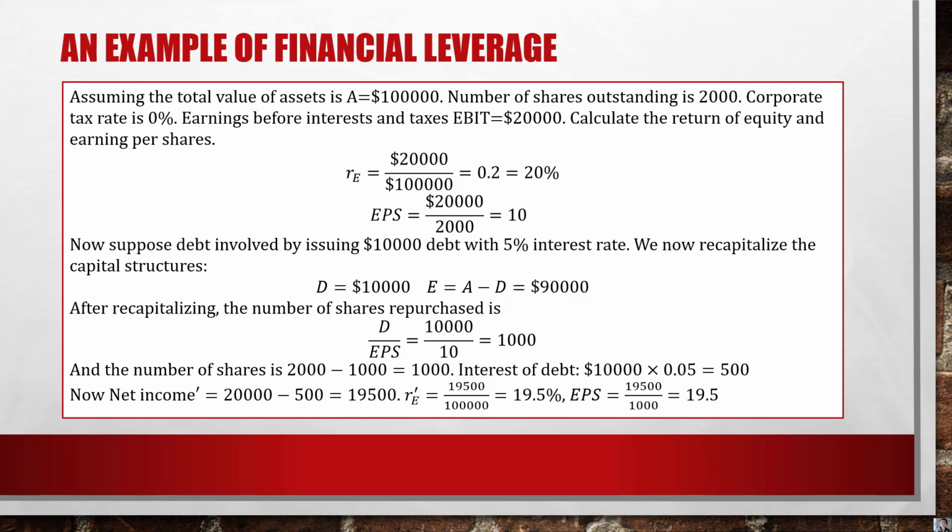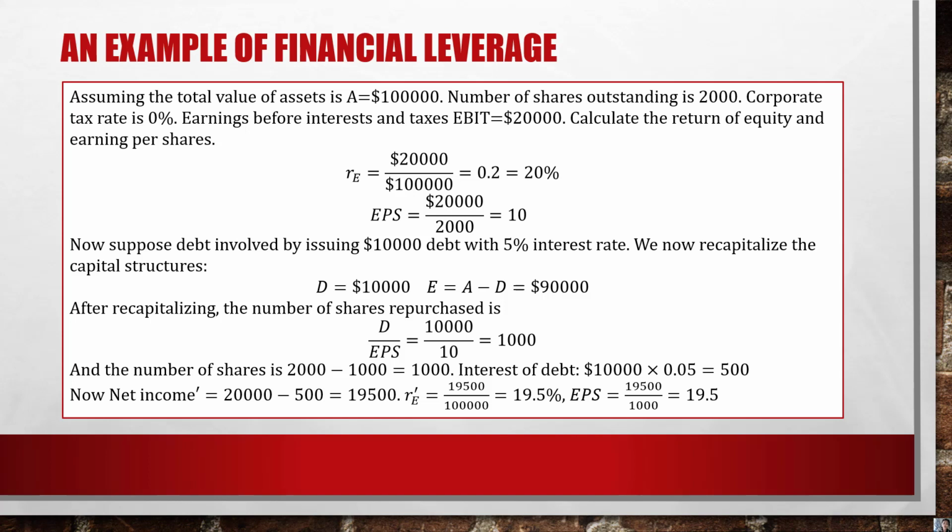Now we are going to modify the situation a little bit. We assume that we are issuing 10,000 of debt into this firm with a 5% interest rate. That means we might borrow money somewhere to invest into this. So we have 10,000 debt and a 5% interest rate, and the tax rate here is 0%. So now we have to recapitalize the capital structure. Here debt is 10,000, and equity is total assets minus debt. So we get 90,000 for equity.